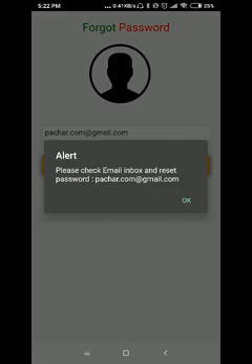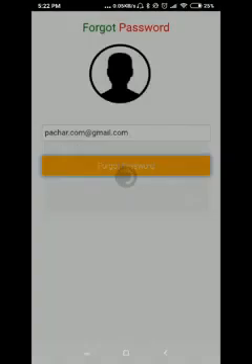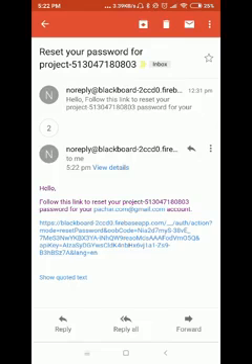Yes, the system has sent me an alert box saying please check your email inbox and reset your password. So let's visit my Gmail to reset the password for the project. You can use this link to reset your password and have further access to the system. So this is how our system works. Thank you.